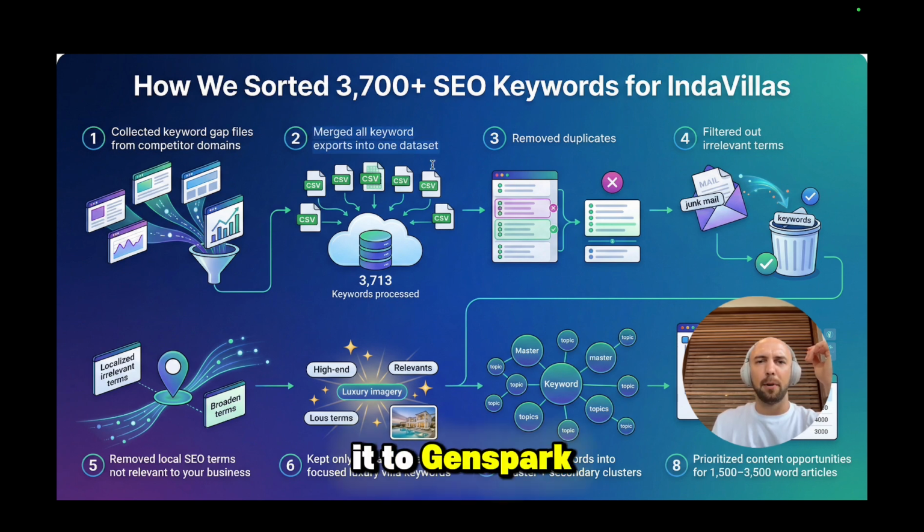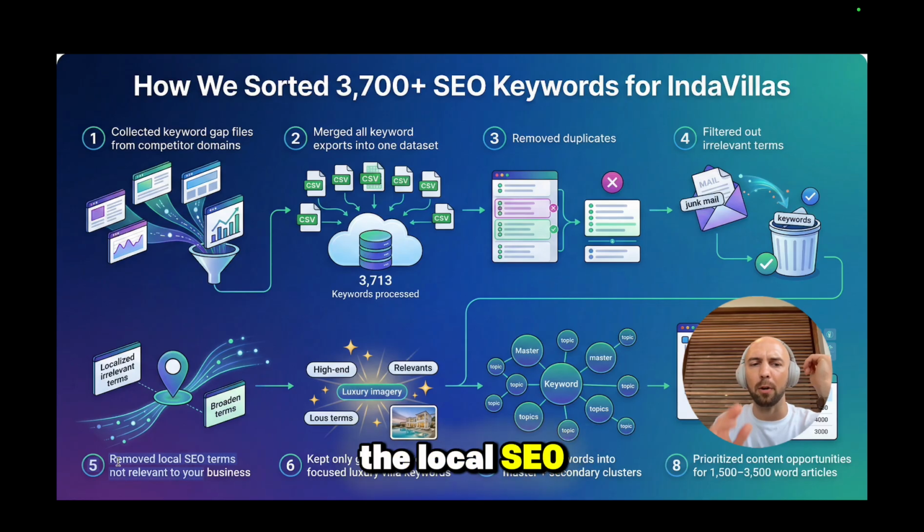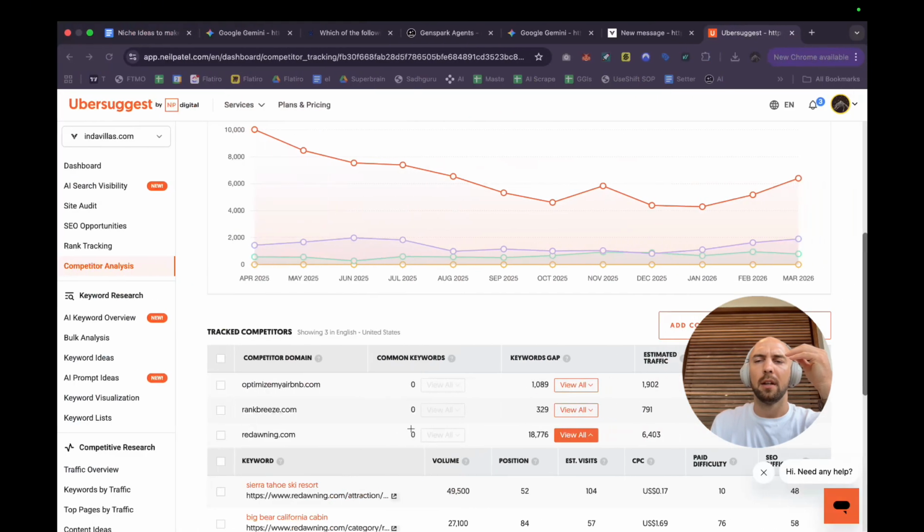I gave it to Genspark again. Here you can see I merged all the keywords, exported into one dataset that's in Genspark, where I asked it to remove the duplicates. I asked it to filter out irrelevant terms, remove all the local SEO terms that are not relevant to my business, and keep only global marketing-focused luxury villa keywords.